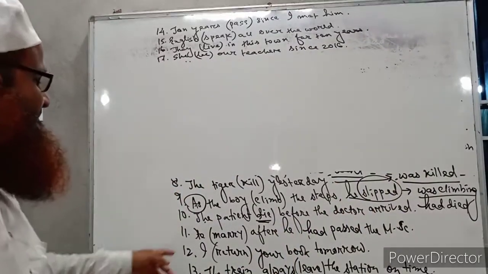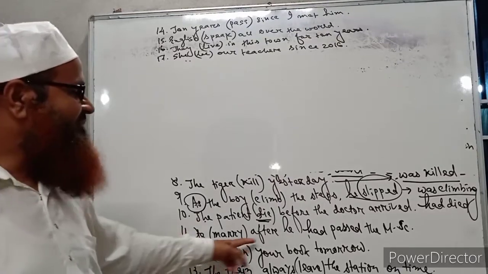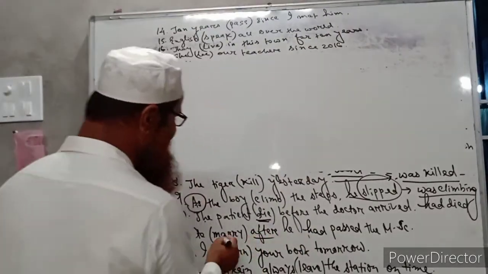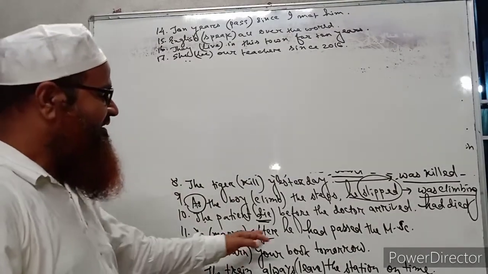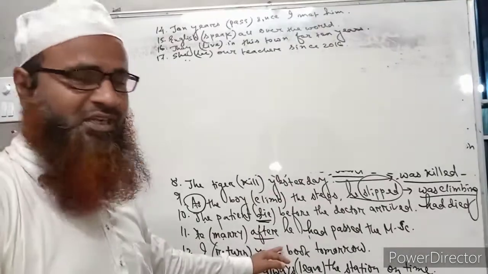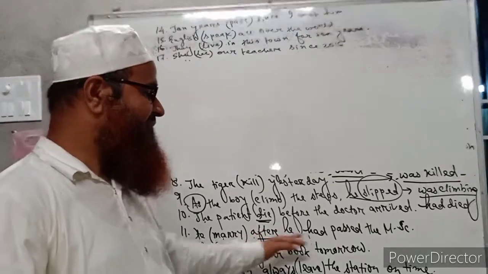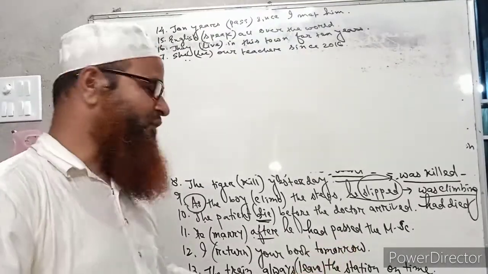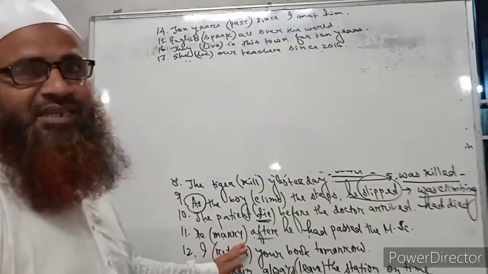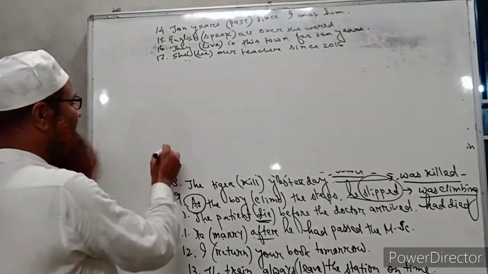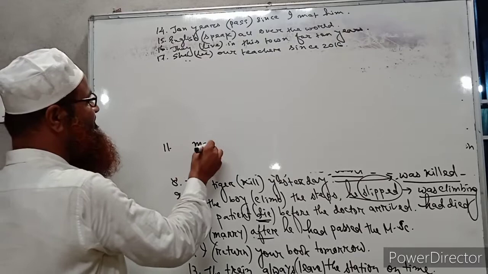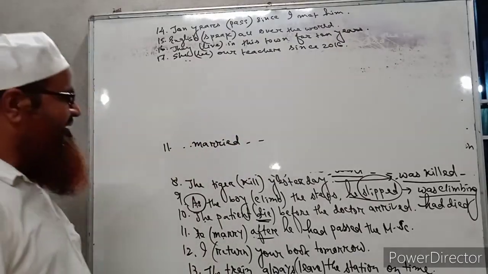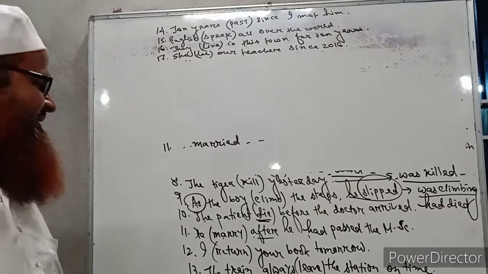Now number 11, he married after he had passed the MSc. Same formula, and it must be written in past indefinite tense because the sentence contains after, and after the word after, the past perfect tense is used here. That is why it must be written in past indefinite tense. So it will be number 11, married. He married after he had passed the MSc.